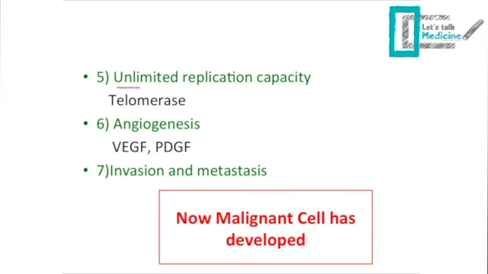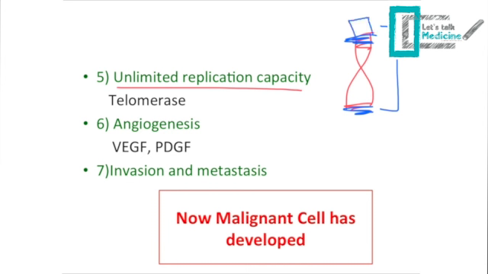Also, the cancerous cell has unlimited replication capacity. Normally, the DNA has telomeres at both ends. This telomere will get shorter and shorter through cell division, till the time it finishes, and then the cell cannot go through further division. However, the cancerous cell has developed a way to keep this telomere long. This is by telomerase. So the cancerous cell has the ability to go through unlimited replication.